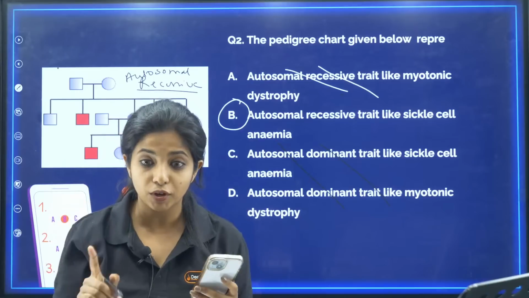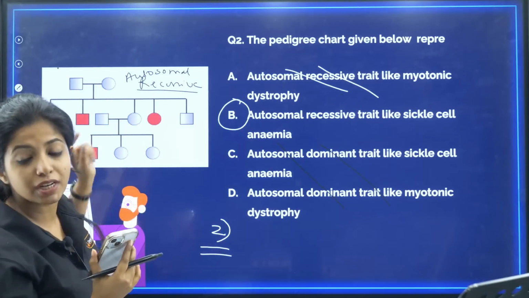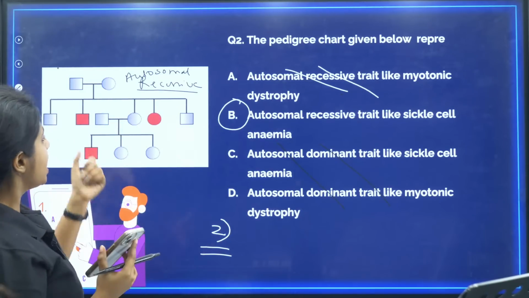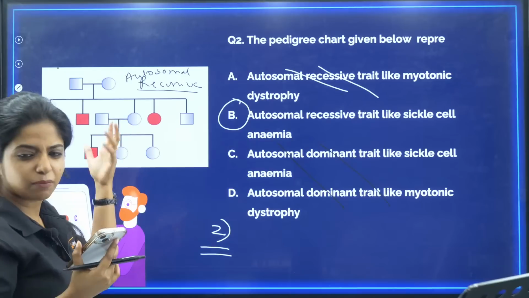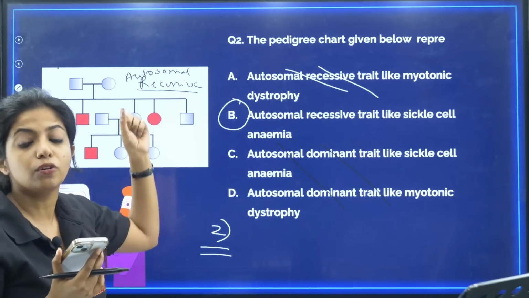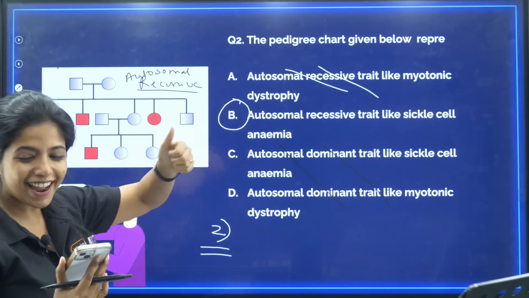So always remember, if you are going through a pedigree chart, if it is skipping generation, it is a recessive disorder. And in the sexes also, if boys and girls are equally affected, then that is an autosomal disorder. Okay, done? Are you understanding?